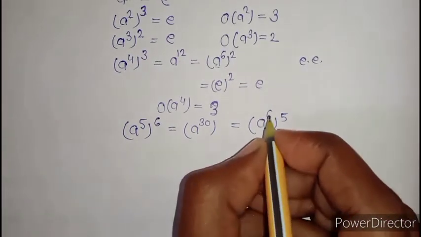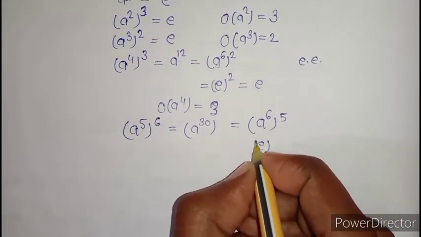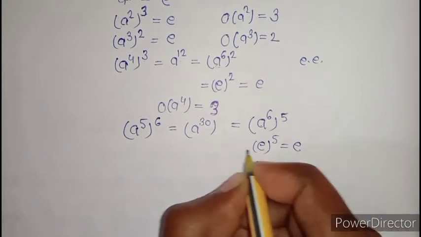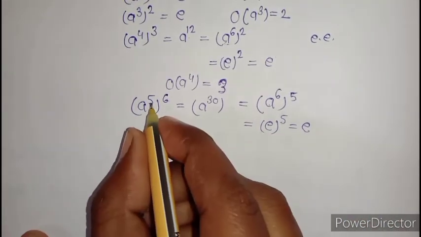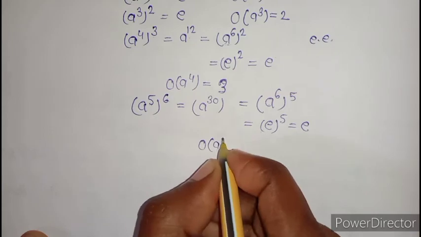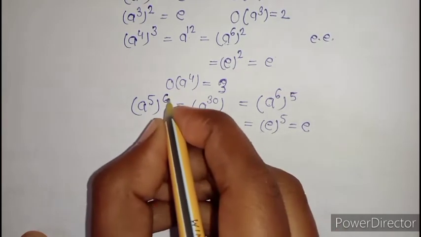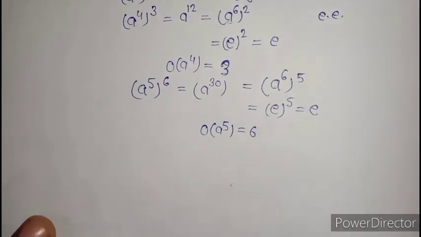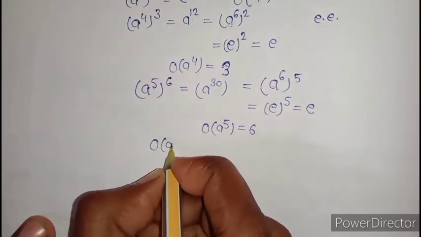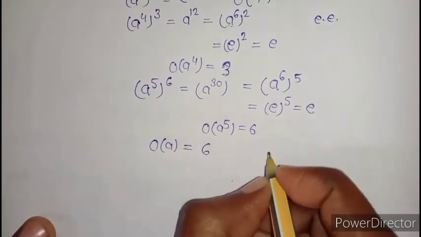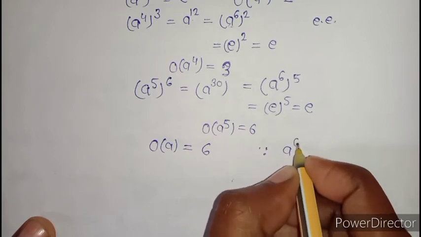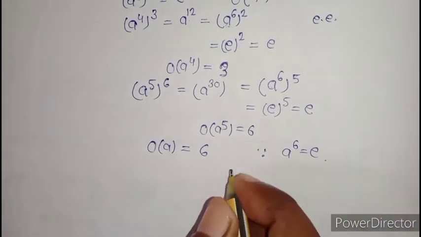So this is equal to identity, and E raised to power 5 is equal to E. So the order of A raised to power 5 is equal to 6, since we have taken the 6th power of this element. Now the last element: the order of A is equal to 6, since A raised to power 6 is equal to identity. This is given in our question.